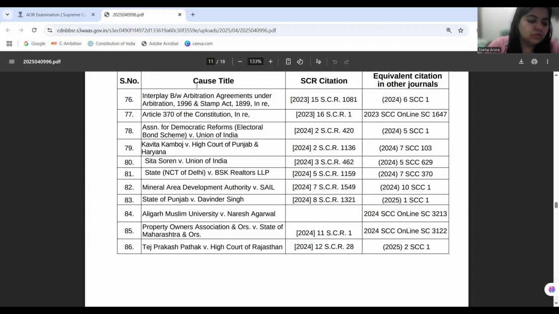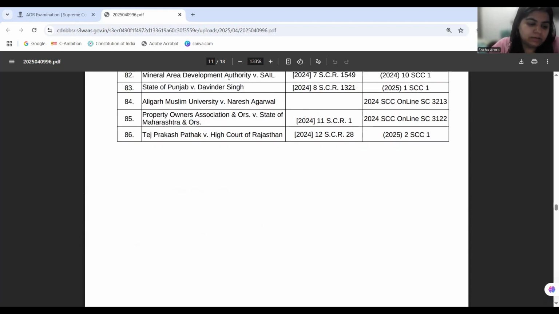Moving on to the case of Tej Prakash Pathak versus High Court of Rajasthan. Now, in this case, what is happening? The Rajasthan High Court changed the passing percentage criteria, making it 75%, but after the exam.